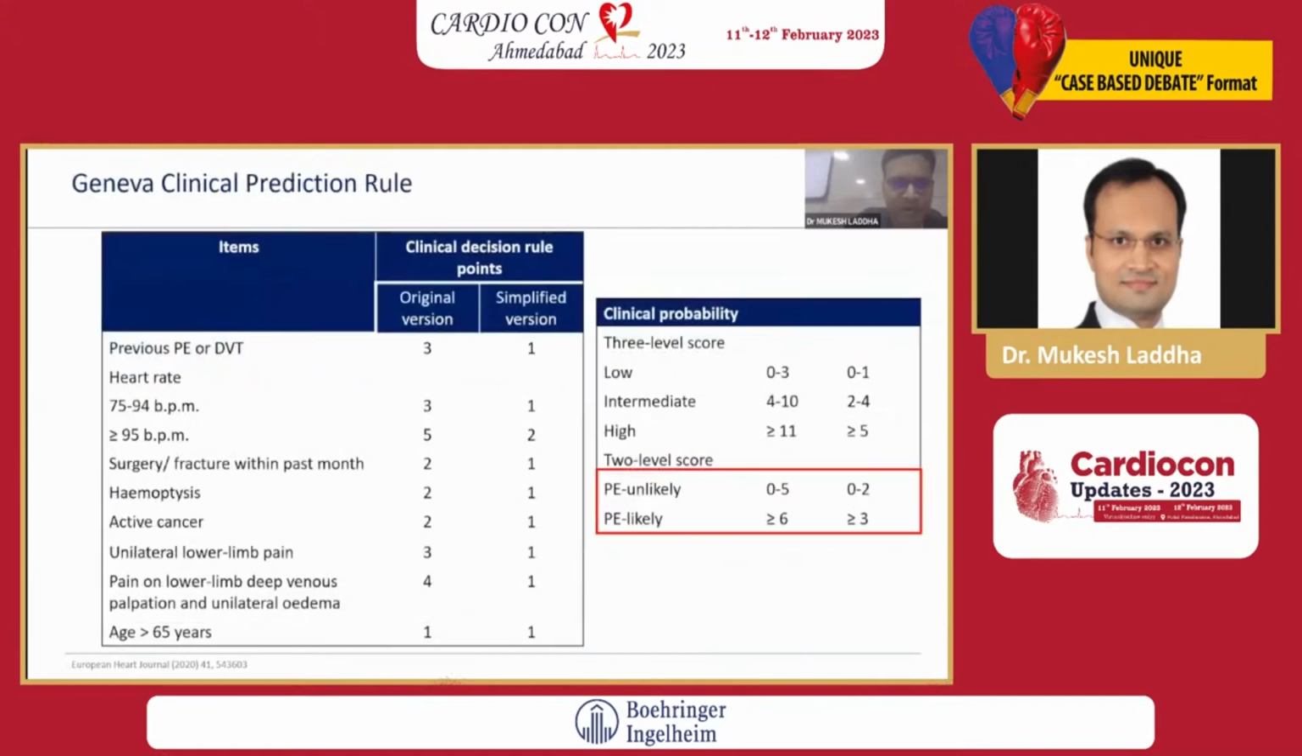Similarly, a similar kind of score, other than the one more criteria, they added that age more than 65 in Geneva, and if it scores 3 or more, then chances of PE are very high.